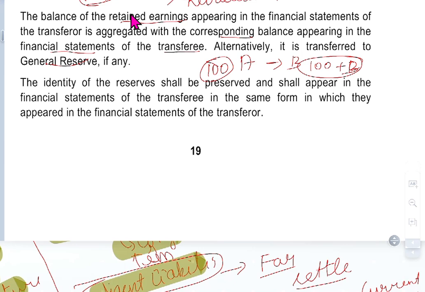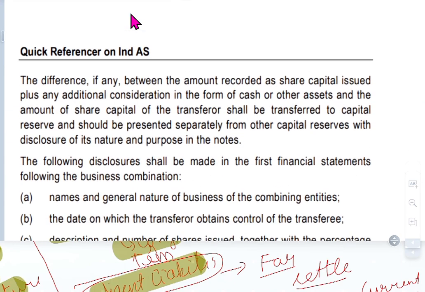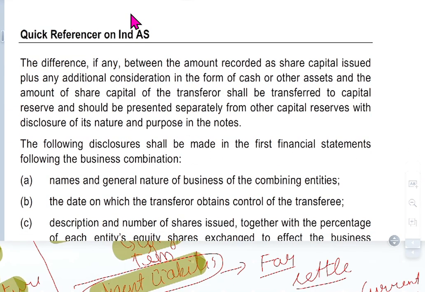The identity of the reserves shall be preserved and shall appear in the financial statements of the transferee in the same form in which they appeared in the financial statements of the transferor. So both the statements should be the same. If there is any difference between the amount recorded as share capital issued plus additional consideration in the form of cash or other assets and the amount of share capital of the transferor, it shall be transferred to capital reserve and presented separately from other capital reserves.